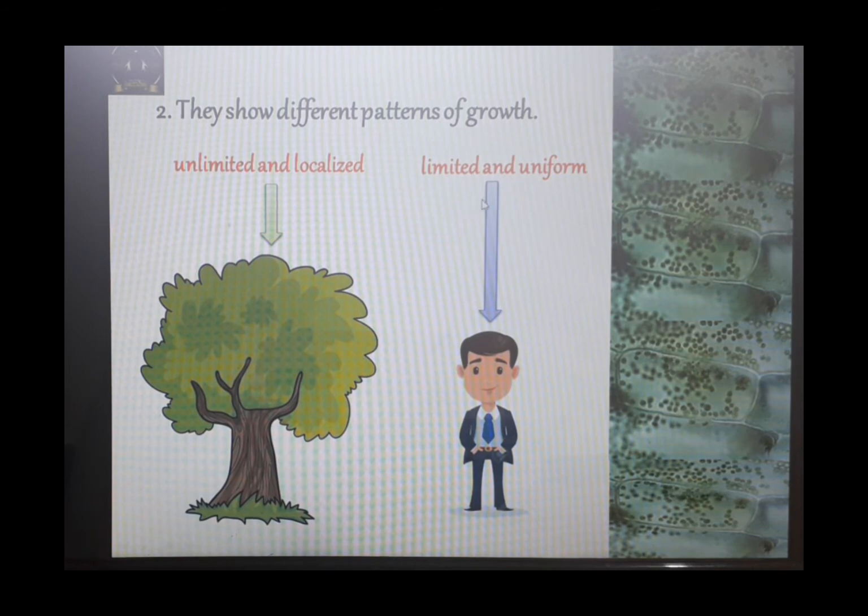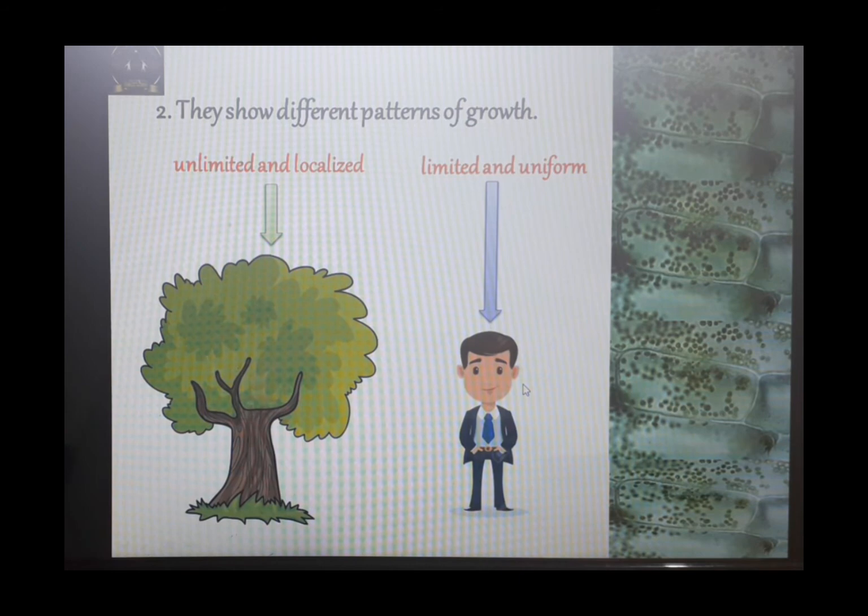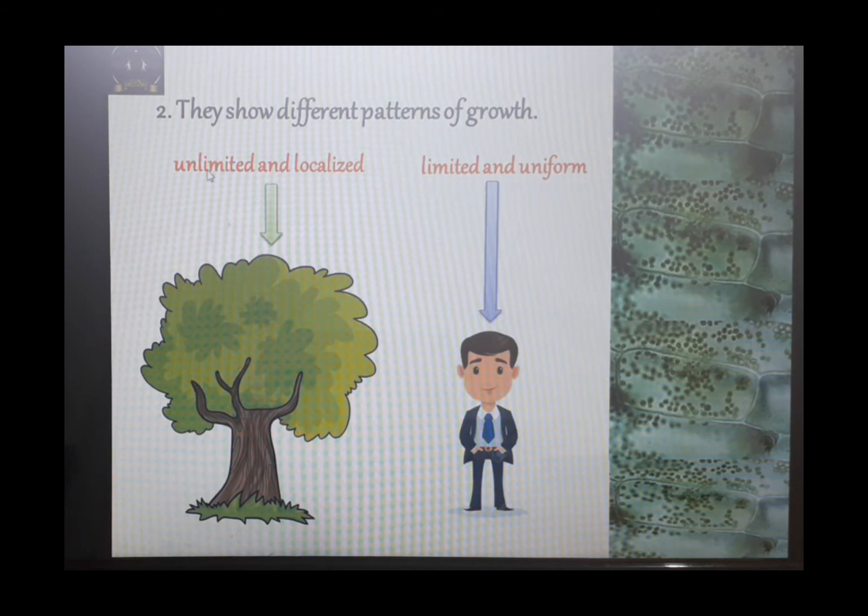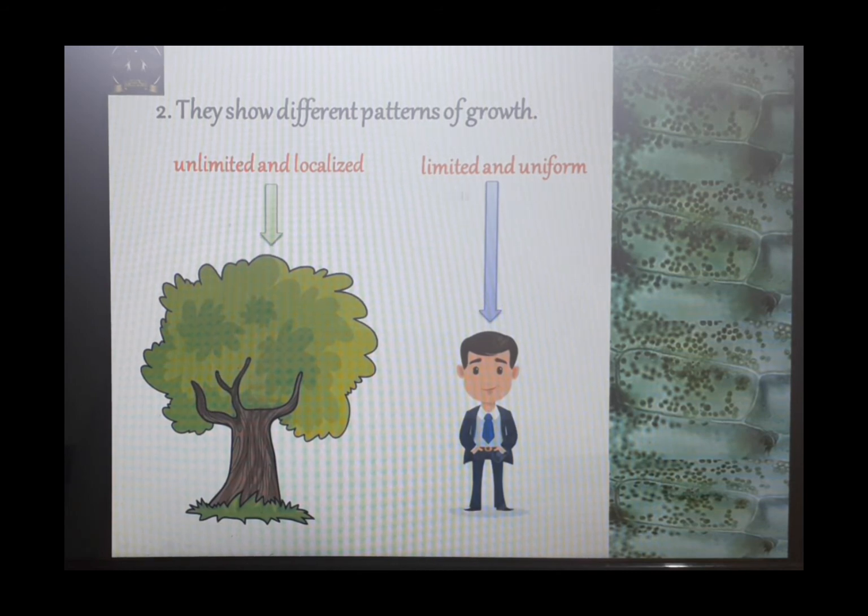Is this the case with animals? No. Does it happen that our limbs, that is hands and legs, are only increasing in length, or that we are just growing from our head region? It will not happen. All the organs in the body will grow simultaneously. They will develop simultaneously. So this kind of growth is known as uniform growth. So basically in plants the growth is unlimited and localized, whereas the pattern of growth in animals is limited and uniform, and this is the reason why we require different types of tissues.